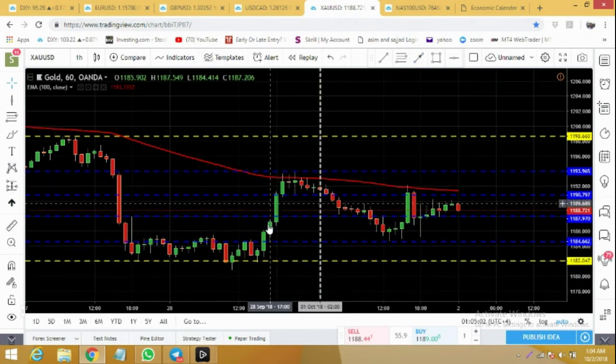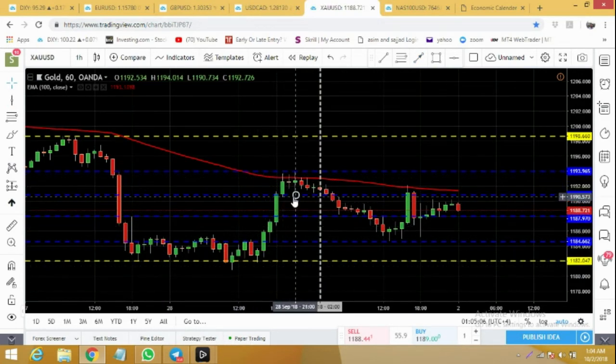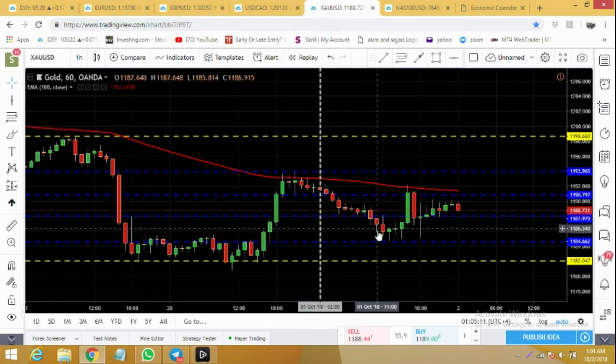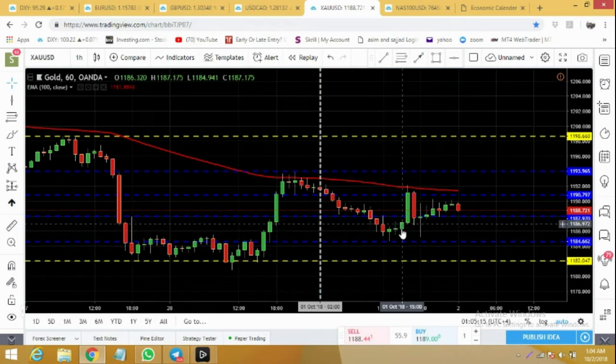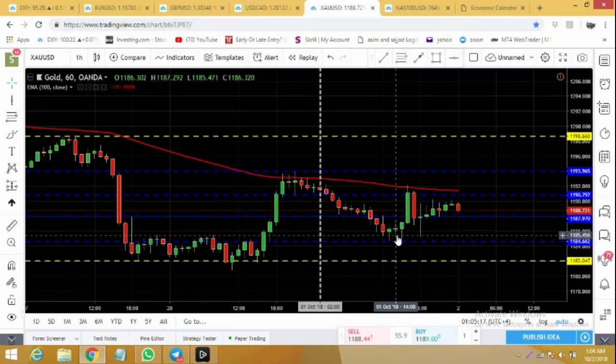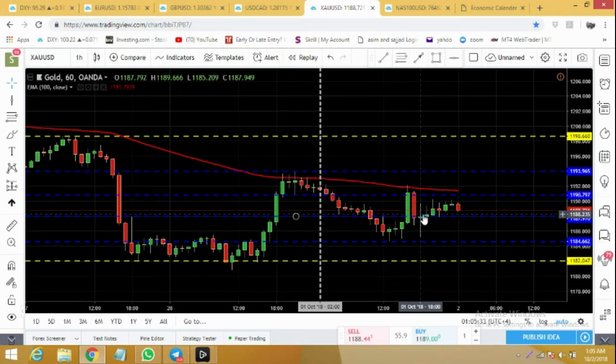Gold bounced back on Friday. It rallied to 1193, but then on Monday it started dropping down. While from 1184 it bounced back again very strongly. It looked like it's going to break 1192, but then in the next hour we saw a bigger drop. Right now it's struggling again, though I'm neutral on gold, but I'm still expecting it can again try to break 1194. If it can break this level, then it's heading to 1198.